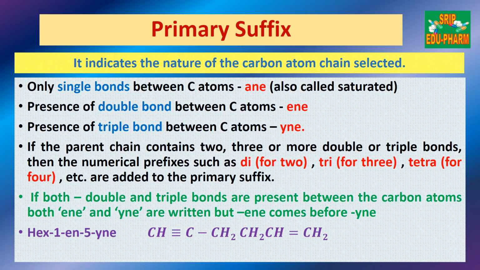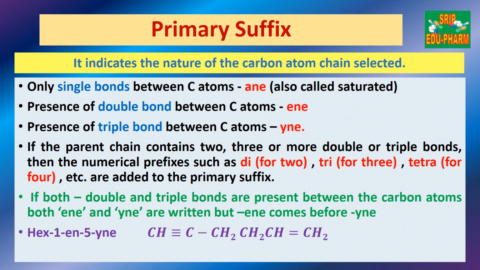Now we will be seeing what is primary suffix. Suffix means which is added at the end. And primary suffix, what does it show? It indicates the nature of the carbon atom chain selected. Nature means it has single bond, double bond, or triple bond. We know that if it is single, it is called saturated, and if it is double and triple bond, it is called unsaturated.